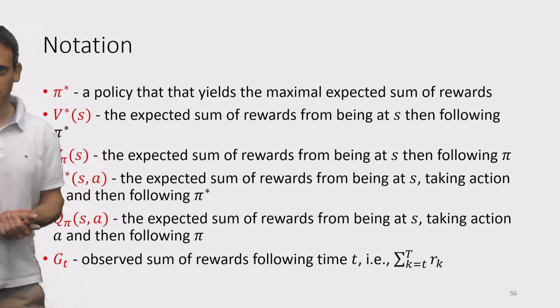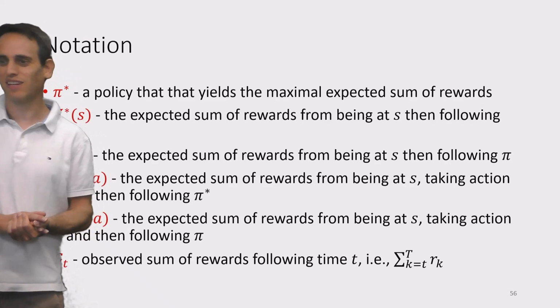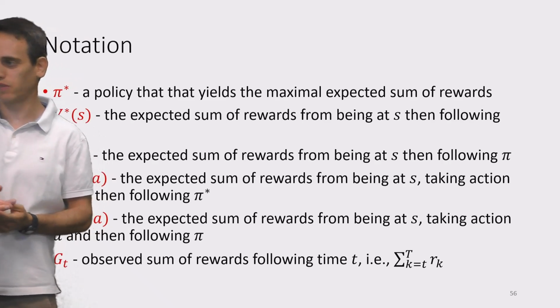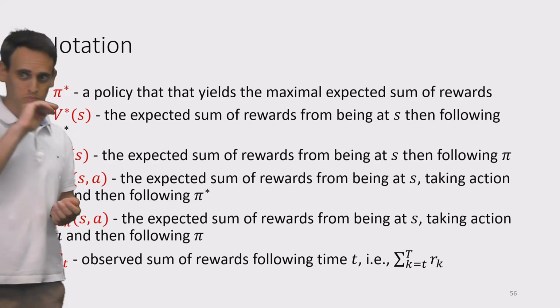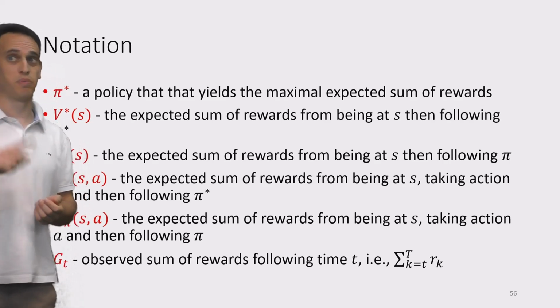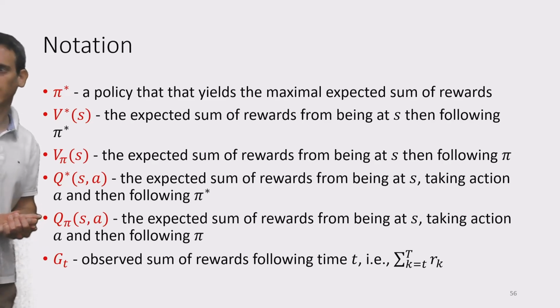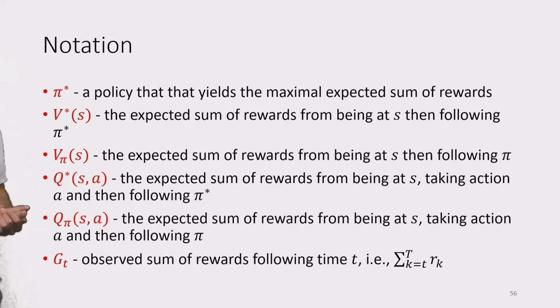V pi of S, as opposed to V star of S, is the expected sum of rewards from being at a specific state S and following a specific policy pi that is not necessarily the optimal policy. Q star is a function of S and A, a state and action pair. This is the expected sum of rewards from being at state S and taking action A, and then following pi star.